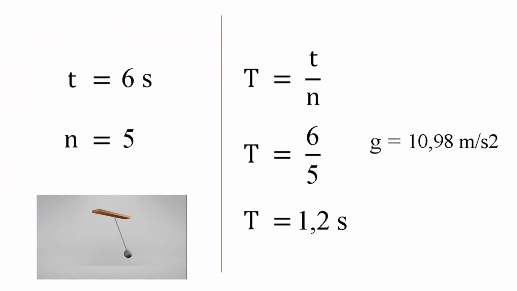From the experiment, we get 6 seconds in 5 waves. So the period is 6 divided by 5 equals 1.2 seconds. And the acceleration due to gravity is 10.98 meters per second squared.